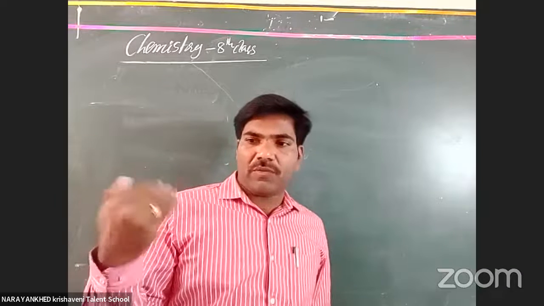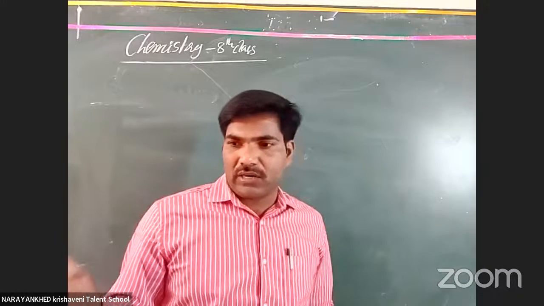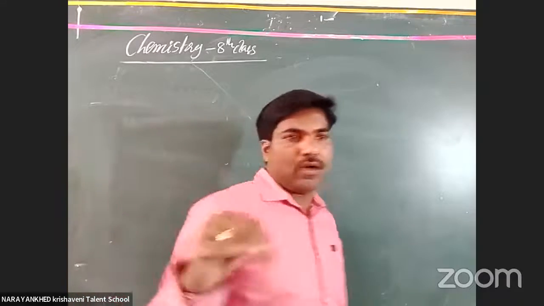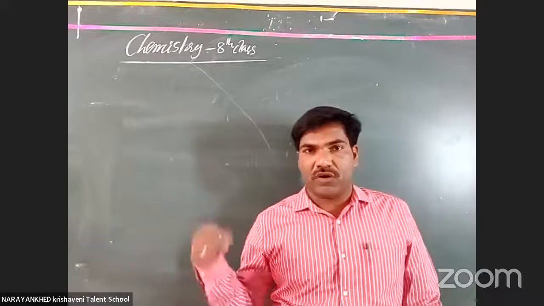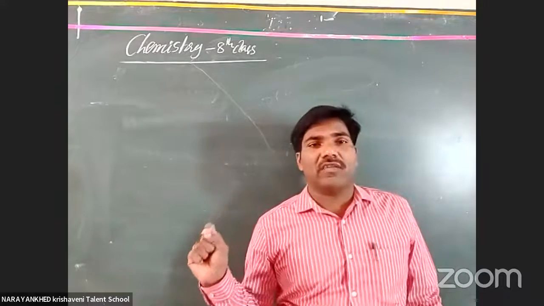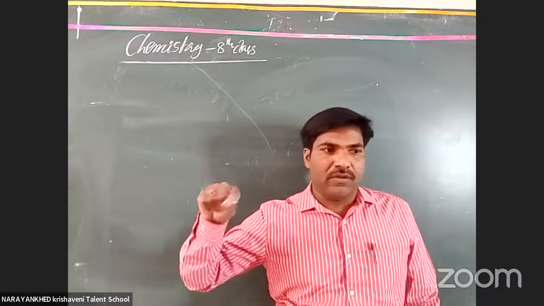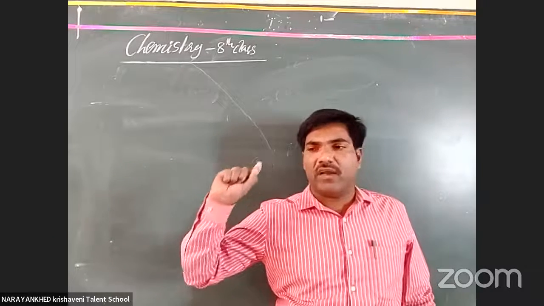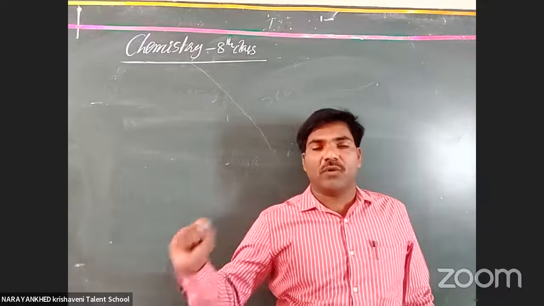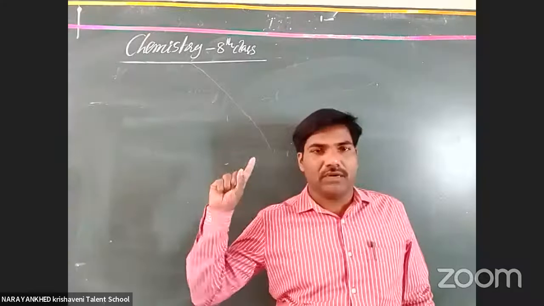Now the modern periodic table says that it is not only the atomic number, proton number, or electron number that decides the periodic properties of atoms. Then what decides it? The electronic configuration, the arrangement of electrons in a single atom, in orbits and orbitals. That is what affects the physical and chemical properties. Based on that, scientists divided the table into 18 groups and 7 periods.